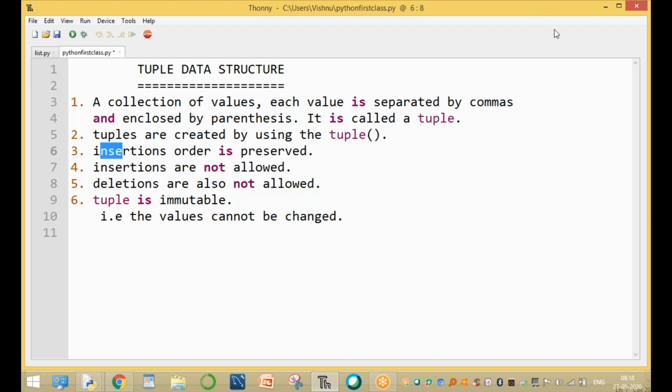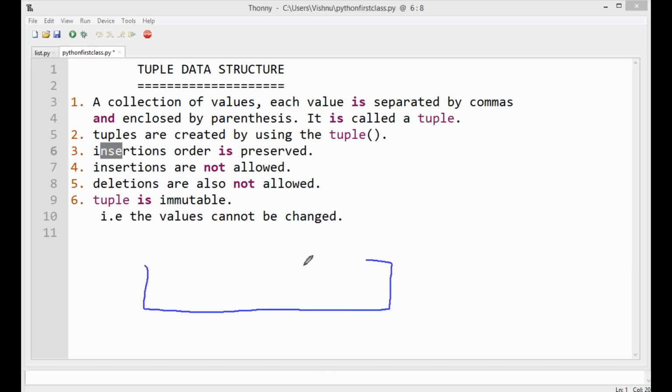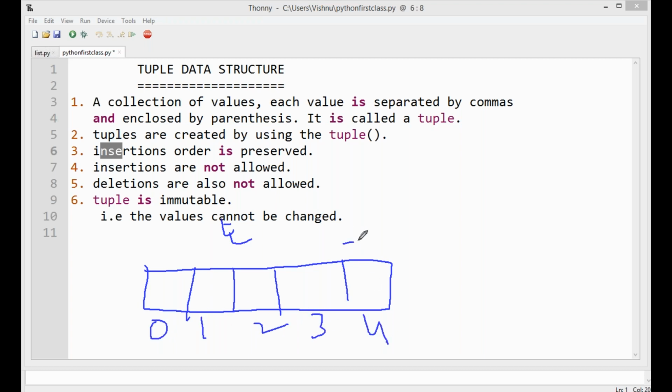Insertion order is preserved. So what is insertion order, sir? For example, once we create a tuple t, the elements are arranged in order: 0 index number, 1 index number, 2, 3, 4, and -1, -2, -3, -4, -5.